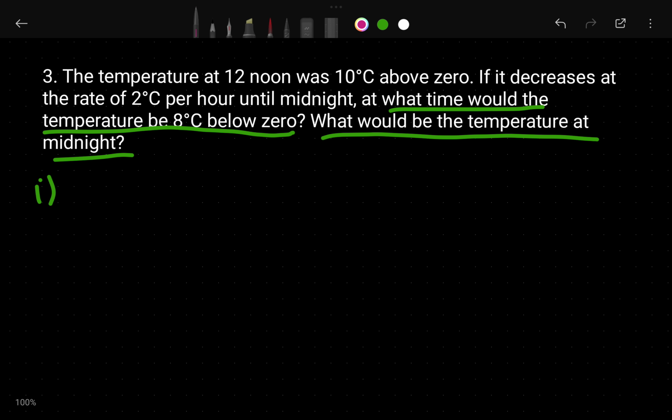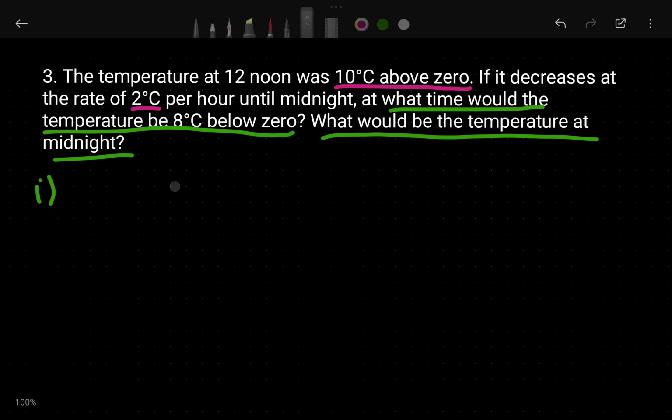So the question generally: this is 10 degrees above, the total is 10 degrees Celsius. And this is minus 2 degrees per hour. It is decreasing. How much is it decreasing? It is decreasing at minus 2 degrees per hour. So first of all we write this: this is 10 degrees, and it is decreasing at the rate of minus 2 degrees Celsius, so 2x we can write.